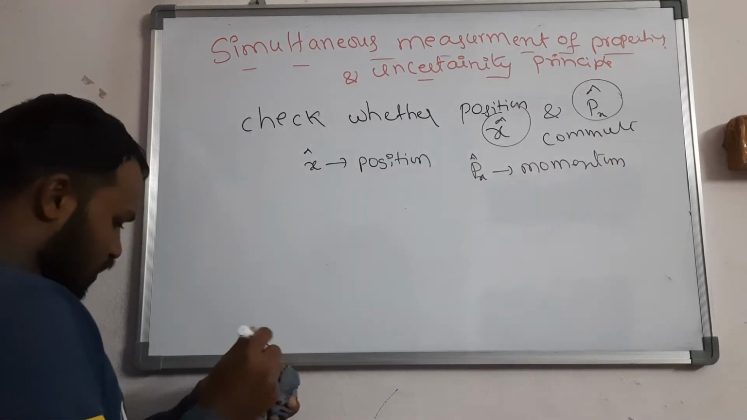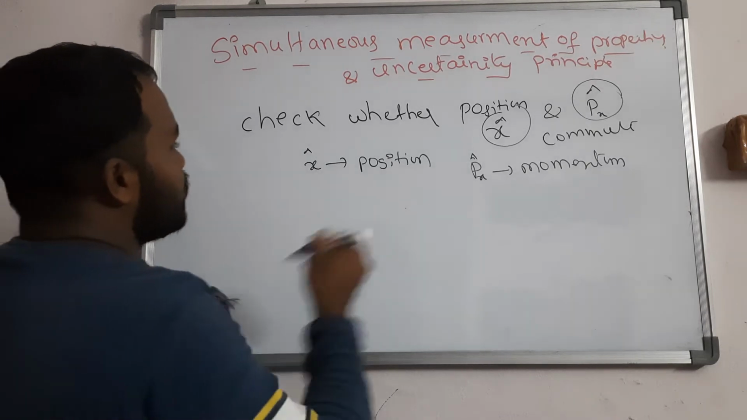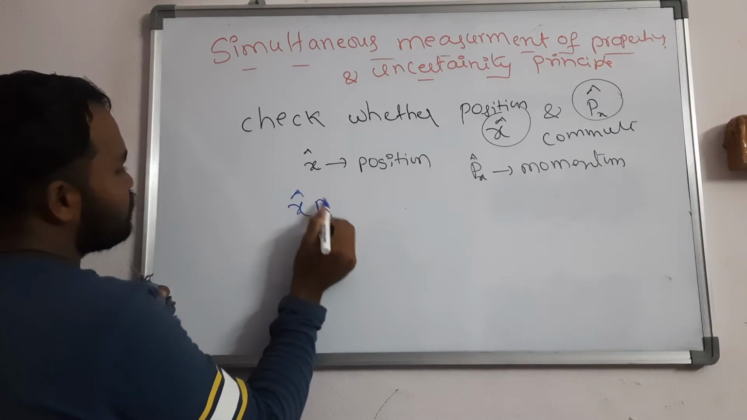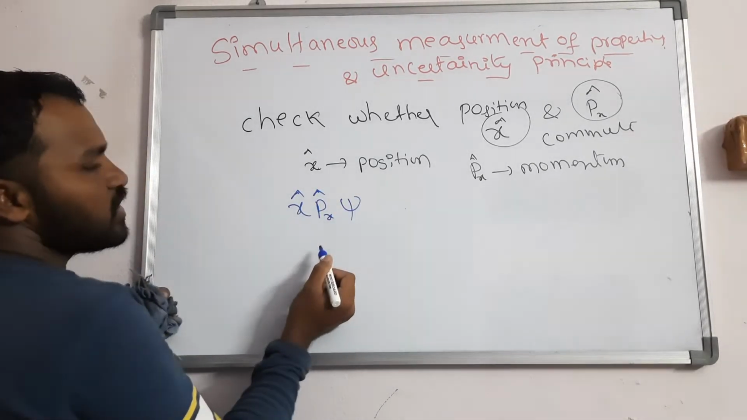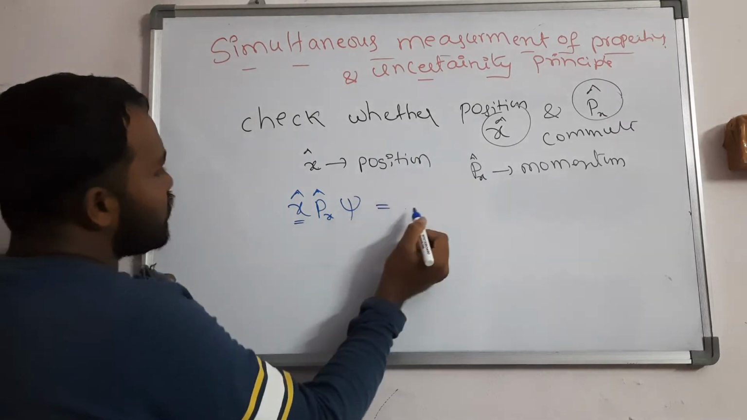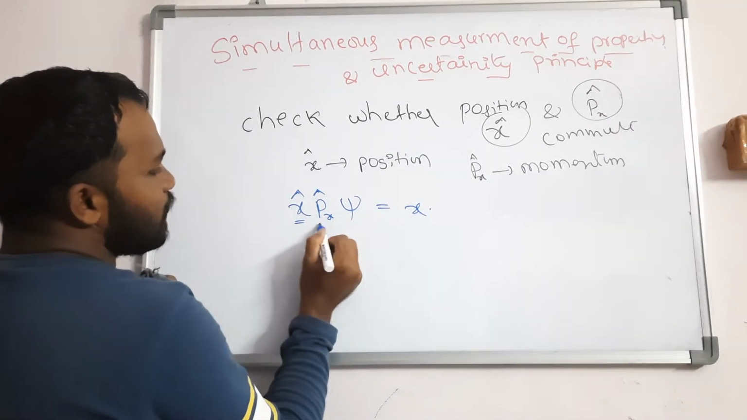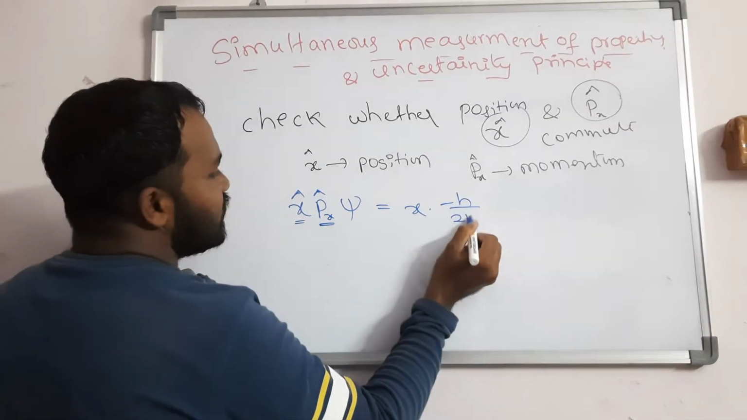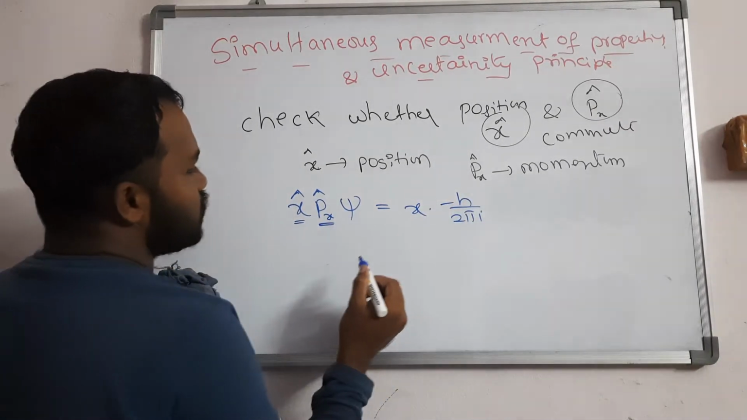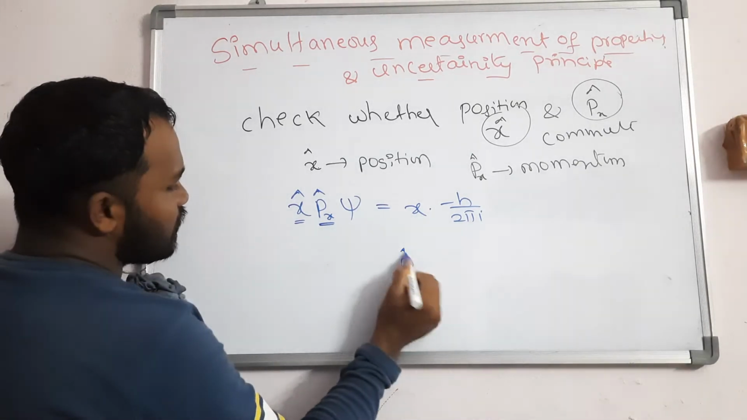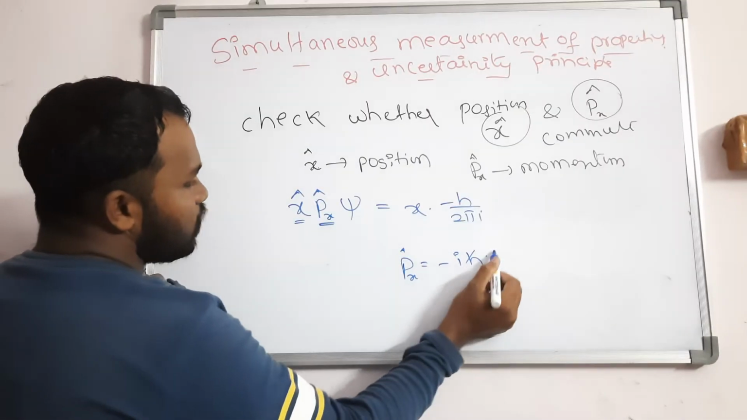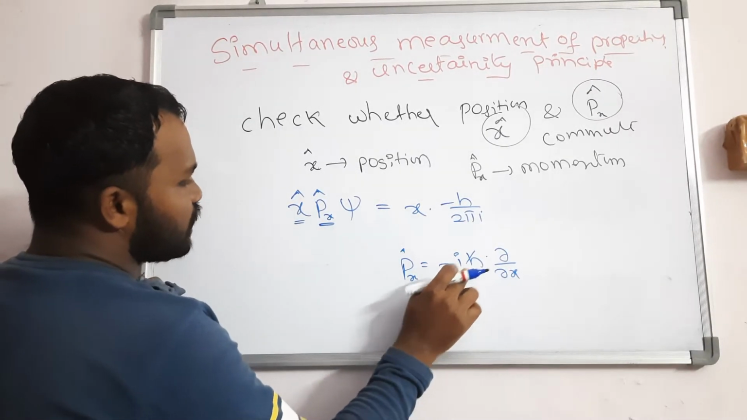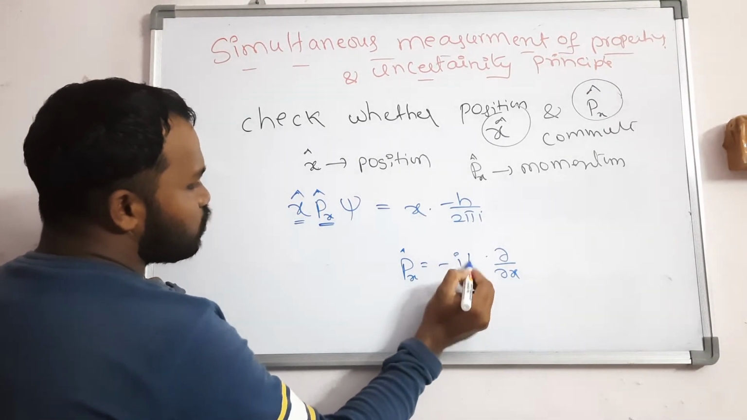So here I am going to write, first x cap into px cap into psi, where psi is the function. The x value is x. What is the operator of px cap? Generally px cap is minus i into h cap into dou by dou x, right?